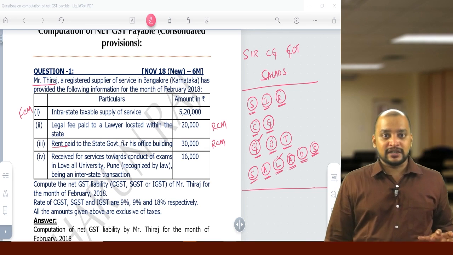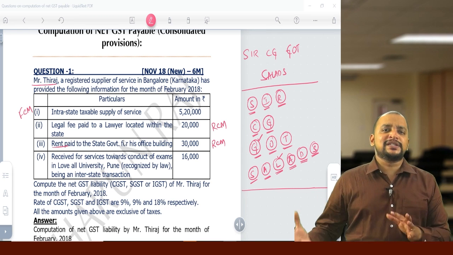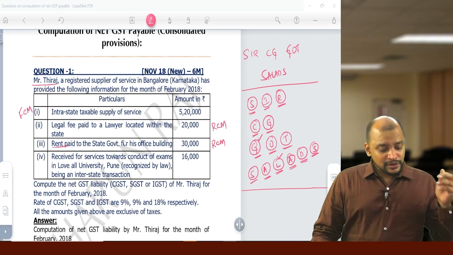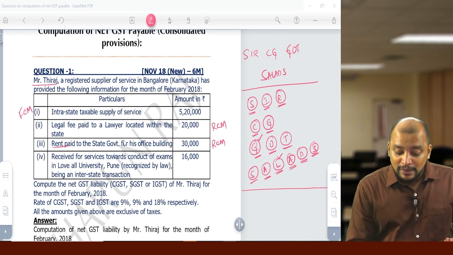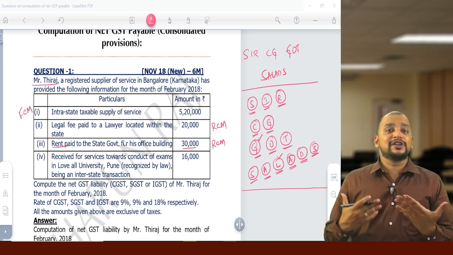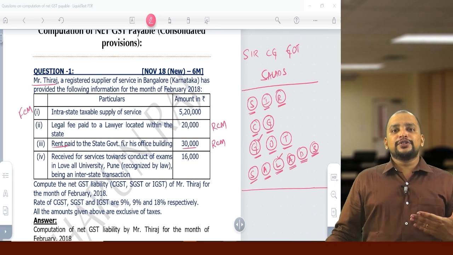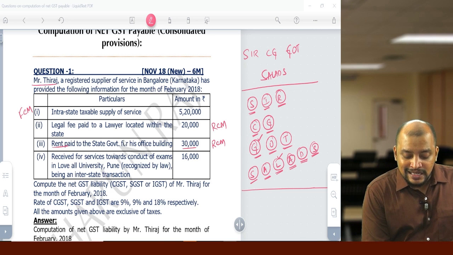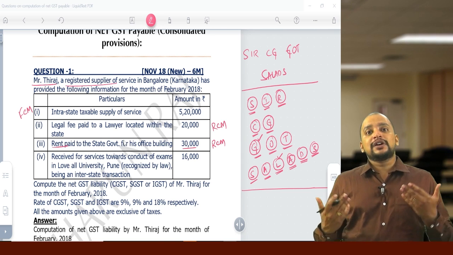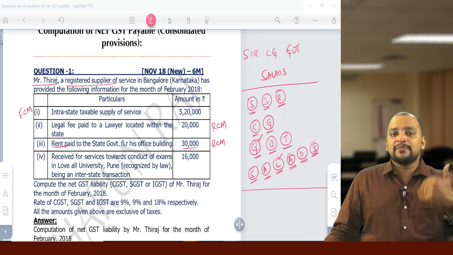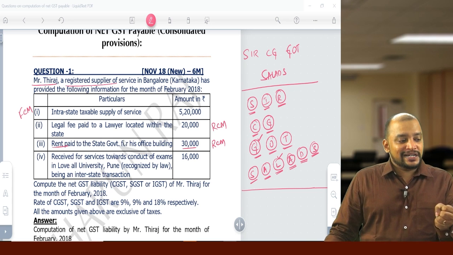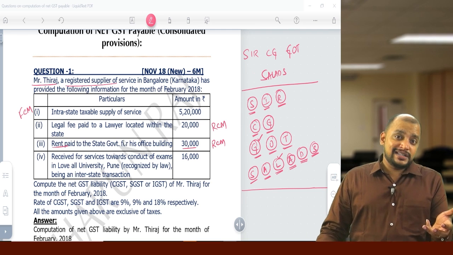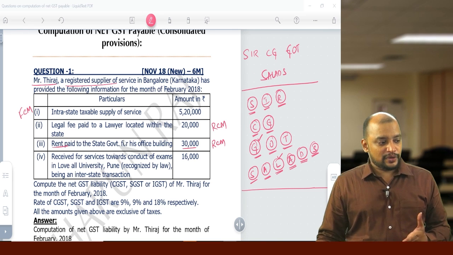We have one point. Any services provided by government to a business entity, if the charges do not exceed 5,000, then it is exempted. So here that exemption is not applicable because the charges here are 30,000 rupees, so it is taxable. Moreover, if the recipient is registered, it will be covered under RCM. Yes, THARUN'S is a registered supplier of service. So as the recipient is registered, for the state government, THARUN'S is the recipient. As the recipient is registered, it will come under RCM. If the recipient is not registered, it will come under FCM.